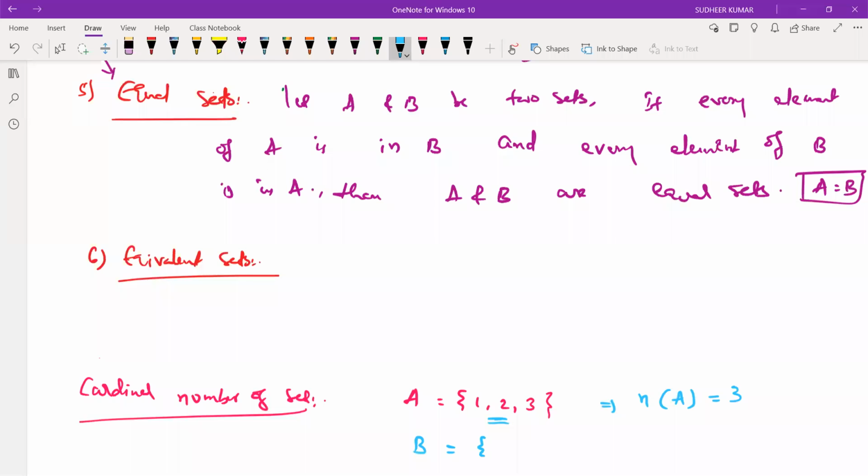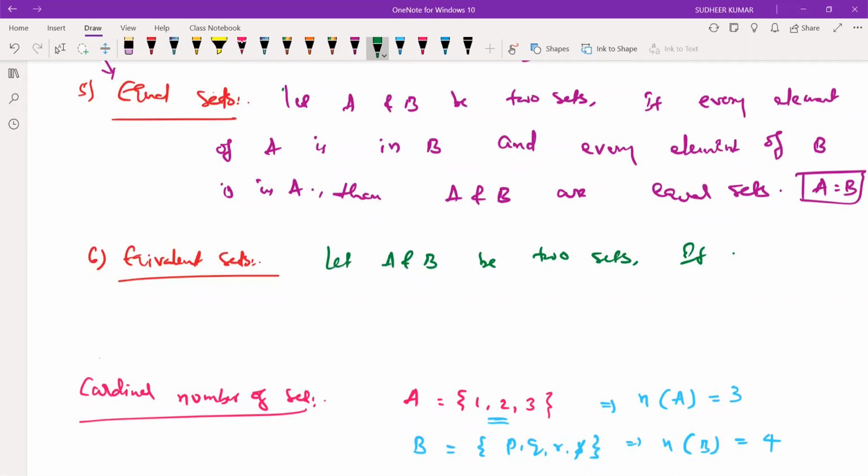Suppose let us take another example. B is P, Q, R, S. What is the cardinal number of set B? 4. R, S, 4 elements are there. Now we can easily define equivalent sets. Let A and B be two sets. If n of A equals n of B, then A and B are called equivalent sets.